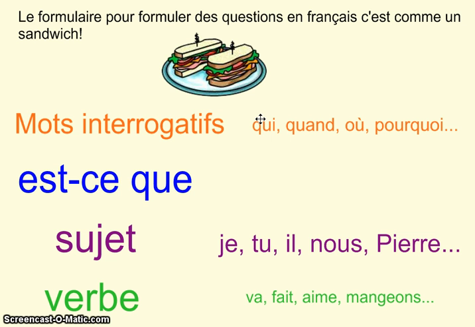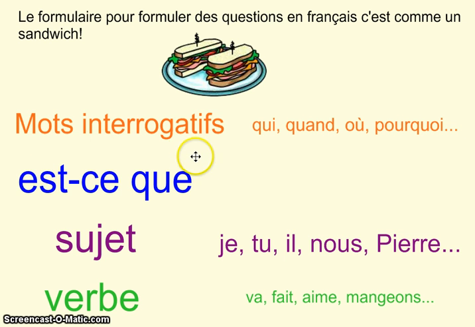This is the part of the video where you need to take really good notes, and you probably want to use some colors. You can use the ones that I used here or different ones. Bon, alors, le sandwich, c'est pour les niveaux, les layers différents d'une question en français. Le premier niveau, c'est les mots interrogatifs or question words. We'll see a more complete list of these in just a moment, but for now, examples of question words would be qui, quand, où, pourquoi, etc.